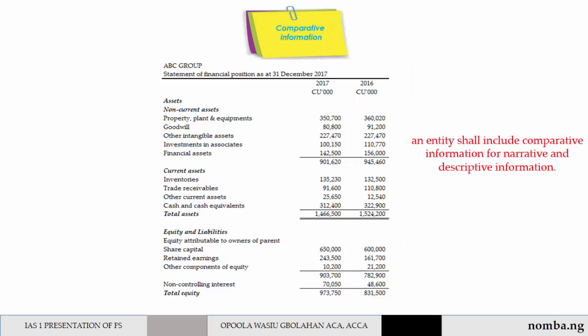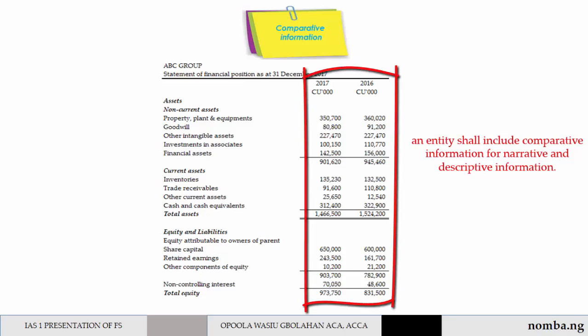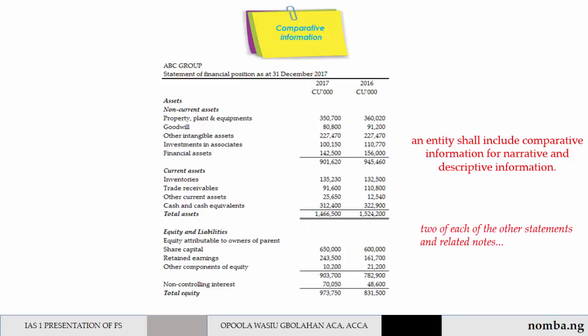An entity shall include comparative information for narrative and descriptive information when it is relevant to an understanding of the current period's financial statements. An entity disclosing comparative information shall present as a minimum 2 statements of financial position, 2 of each of the other statements and related notes.